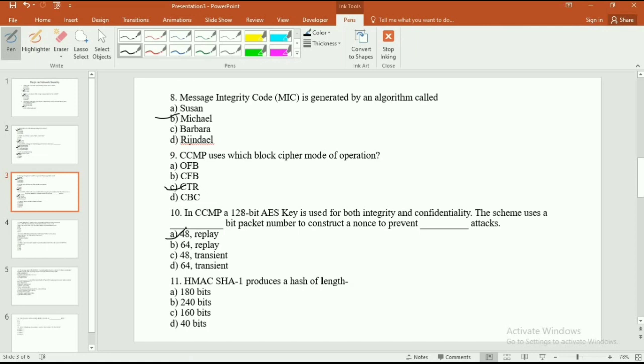Now the 11th question is, HMAC SHA-1 produces a hash of length? Now the options are: option A 180 bits, option B 240 bits, option C 160 bits, and option D 40 bits. The correct answer is option C 160 bits.